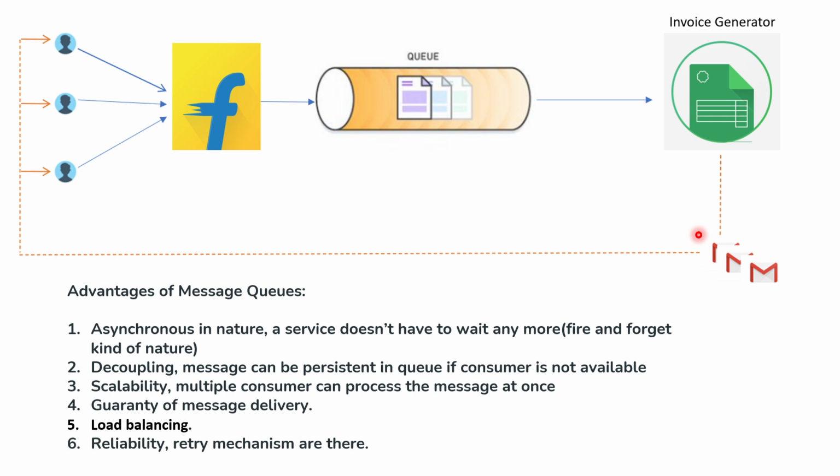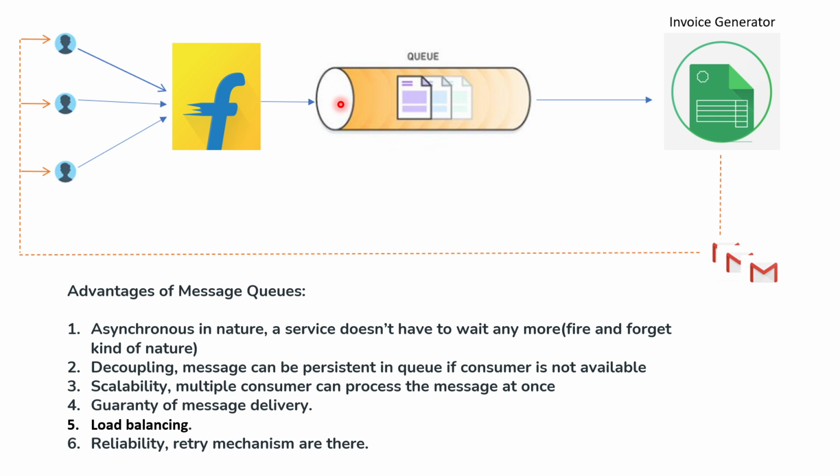So we can make it scalable as per our requirement, and there is a guarantee that the message will be delivered. Before, if you did not use a queue, a request could be deleted and not processed successfully.